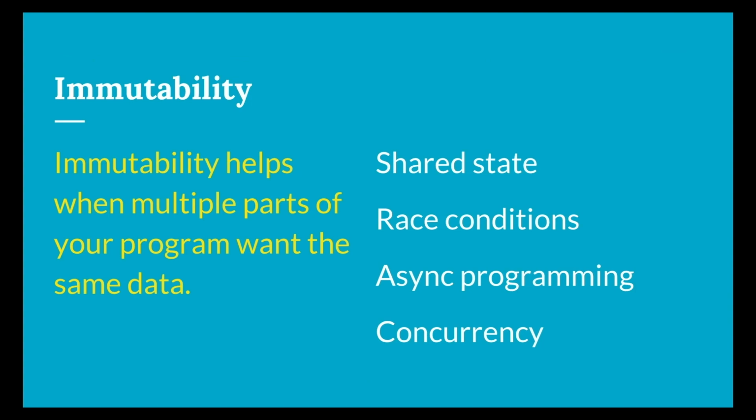When you have issues sharing state or with race conditions, it's usually because one part of your program updated a value and another part of your program wasn't prepared for that. Here, that's impossible. References will not change their values unless you explicitly choose for that to happen. It can be difficult to get used to writing programs this way at first. But it gives us a lot of ease to write async or concurrent programs in functional programming, because our pure functions with immutable data include guarantees most languages don't.